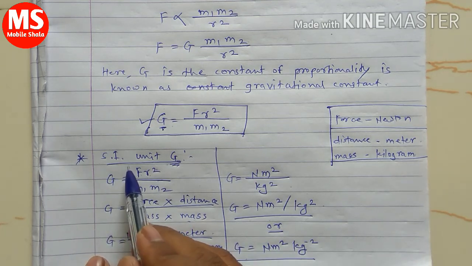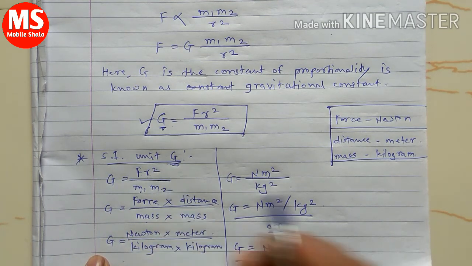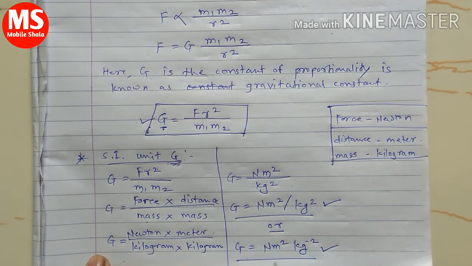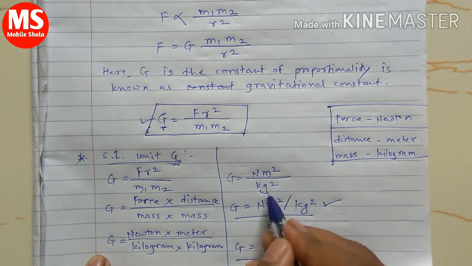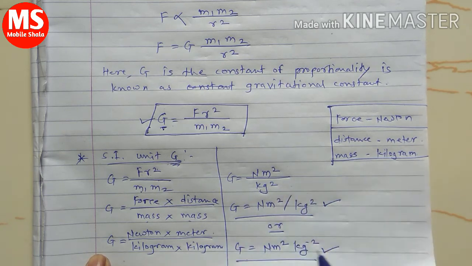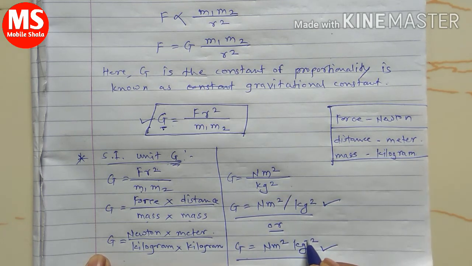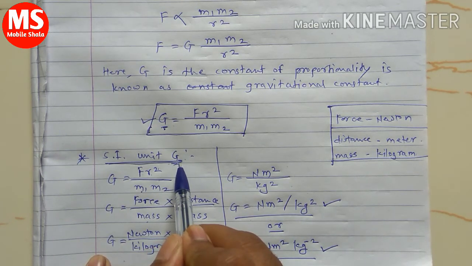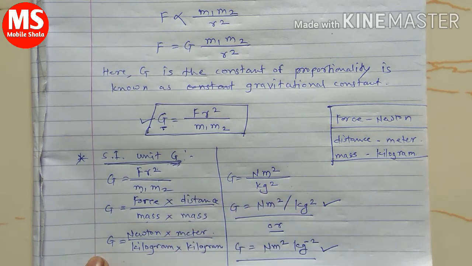You can write either of them, both are correct. We just put the kilogram above, and that's why the minus sign comes. So this is the SI unit of the universal gravitational constant. I hope all of you have understood.